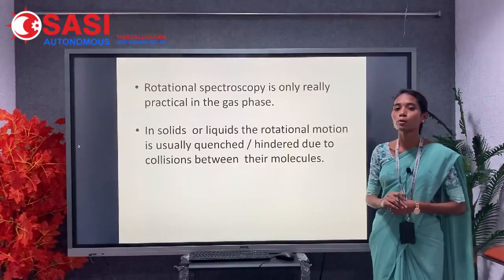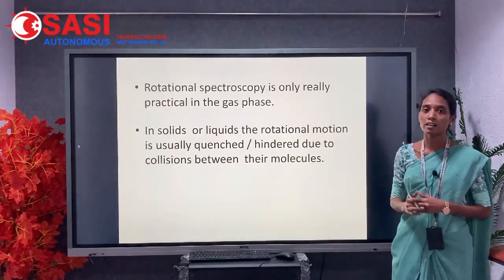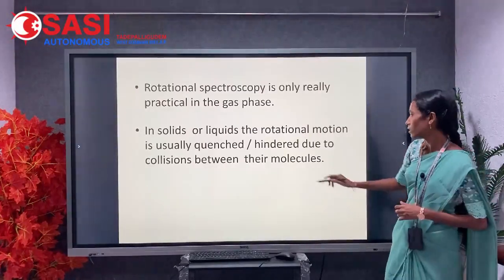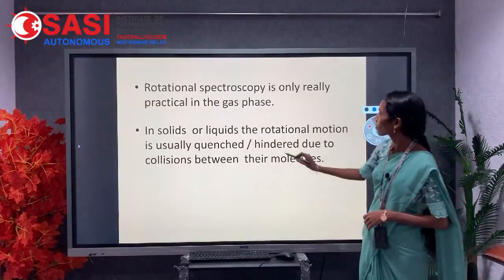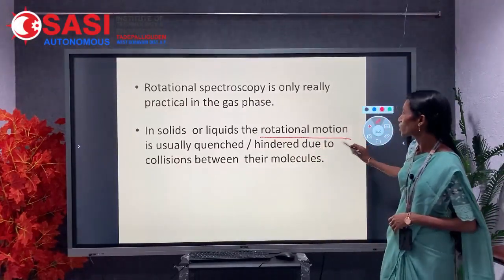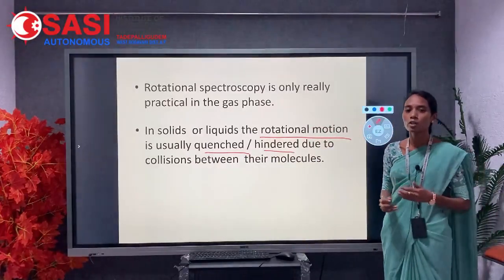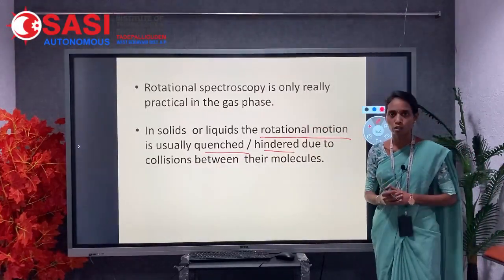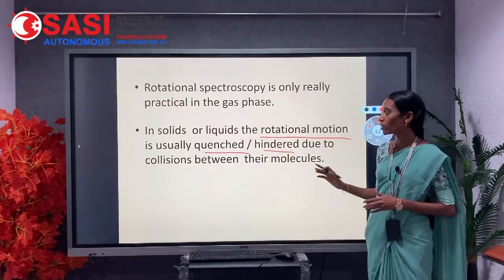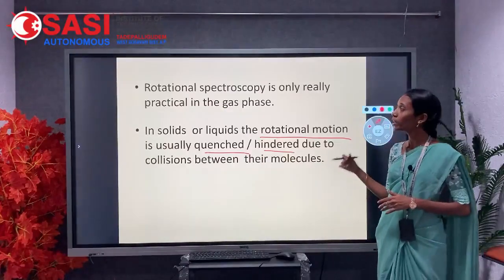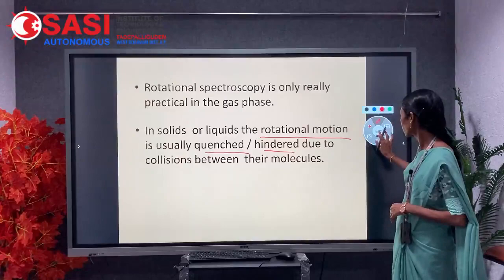It is not possible in the case of solids and liquids because there are internal collisions. Rotational motion is usually quenched or hindered due to the collisions between molecules. That's why you can't get clear rotational spectra for solids and liquids. We can get clear spectra in the case of gas phase molecules.